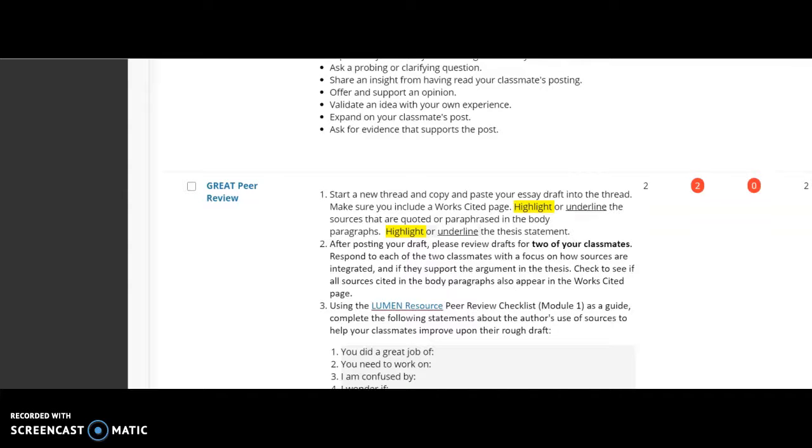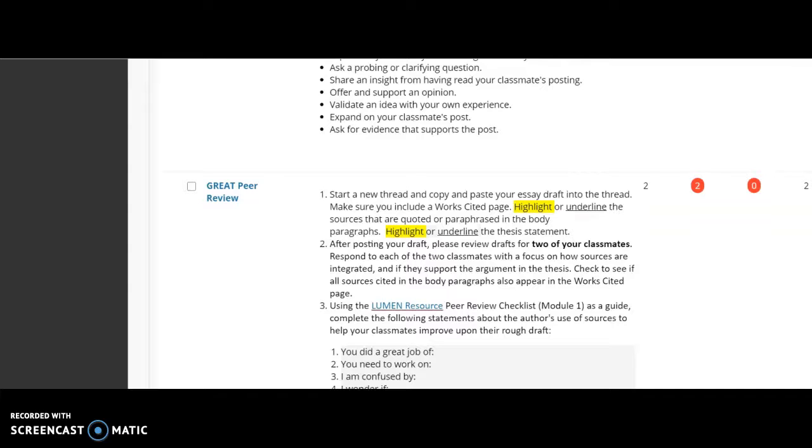This is the final week of the semester. You have made it. Congratulations. You just have 2 more things to do. The first is the peer review for the GREAT essay, which is your cultural icon essay. And the second, of course, will be the final draft of your GREAT essay.